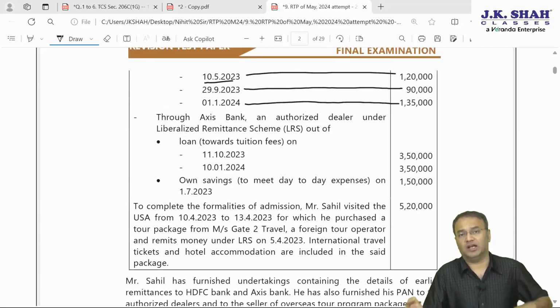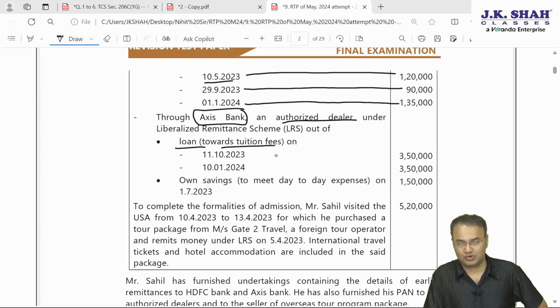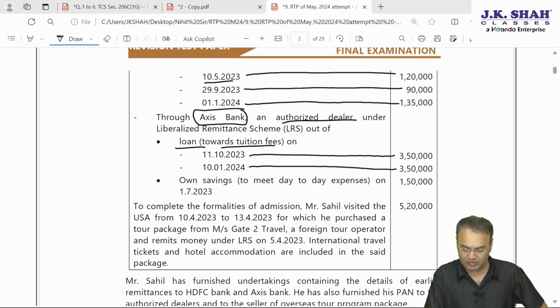Assessee is not Sahil. Technically HDFC Bank will be the assessee for the purpose of collecting tax and remitting it to the government account. Then through Axis Bank, authorized dealer under LRS, again authorized dealer, loan towards tuition fees. Now loan towards tuition fee, this would be eligible for 0.5% exceeding first 7 lakh. First 7 lakh no TCS. On 11th October 2023, 3,50,000, and on 10th January 24 again 3,50,000.